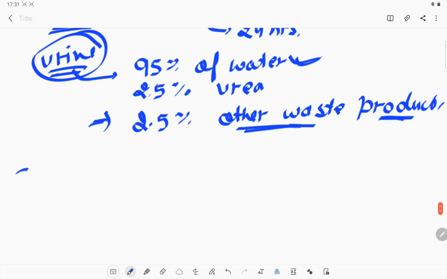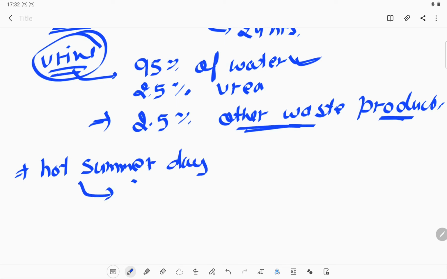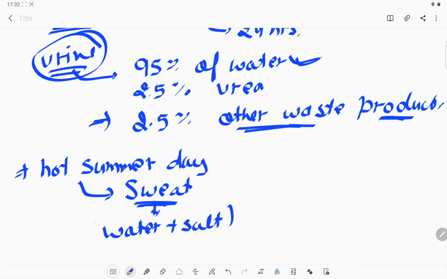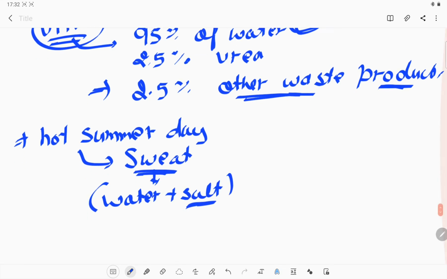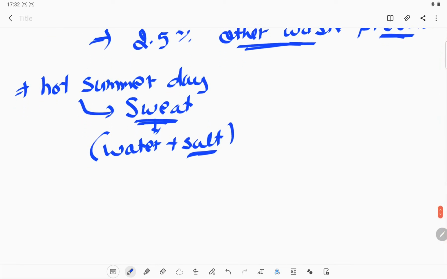Okay, you have seen that in hot summer days, you sweat a lot. What is that sweat? It contains water and salt, and salt is a waste product for our body. We need to remove salt from our body. So with the help of sweating we can also remove some waste products, such as salt.